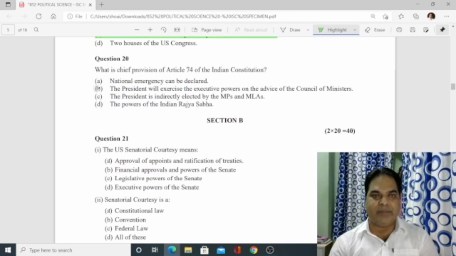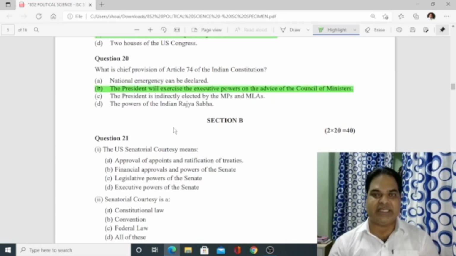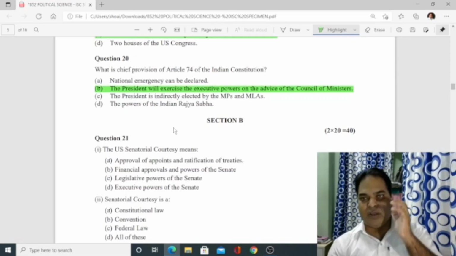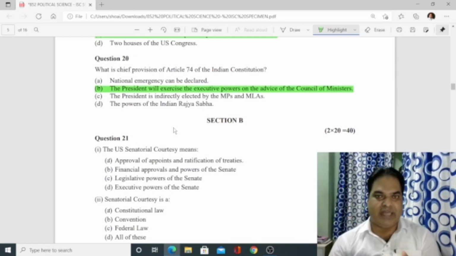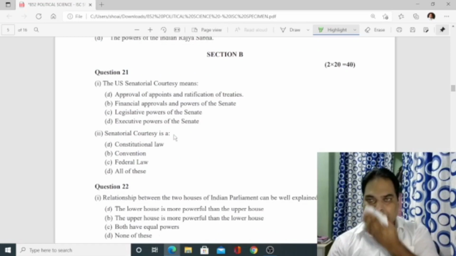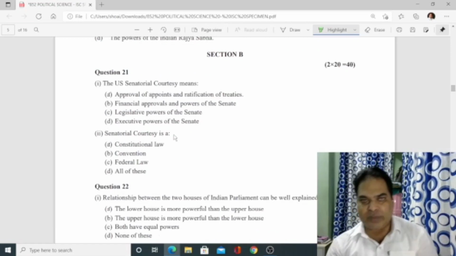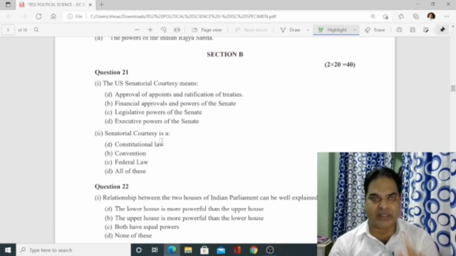So answer B. That is, the President will exercise the executive powers on the advice of the Council of Ministers. Then let us move on to section B. Altogether 20 questions will be there, 2 marks each. 2 questions will be there, 1 mark.